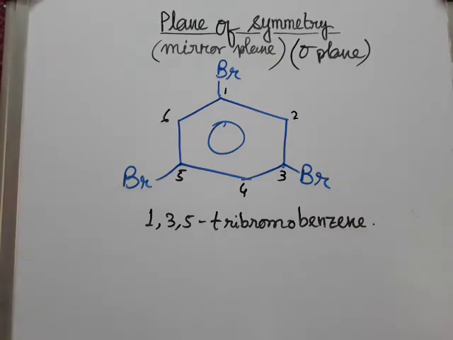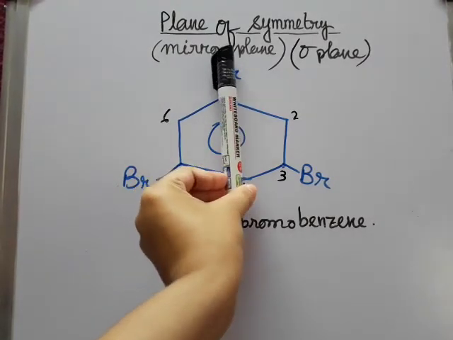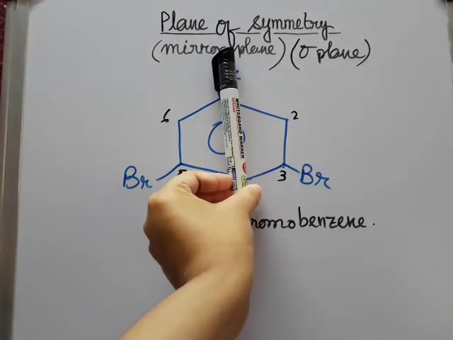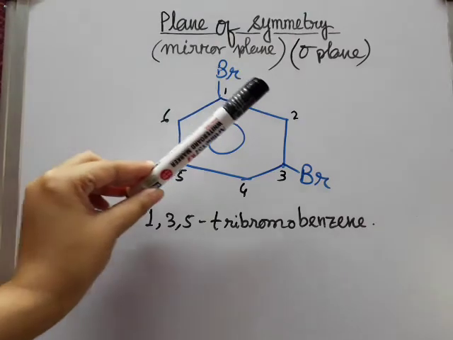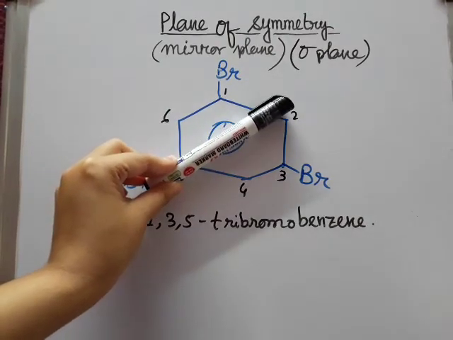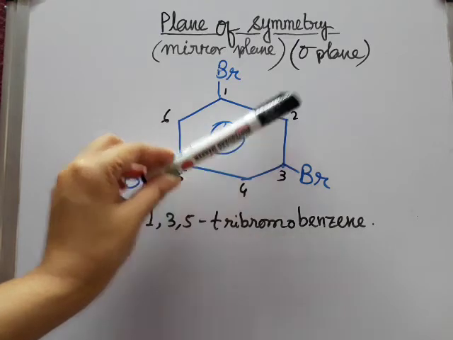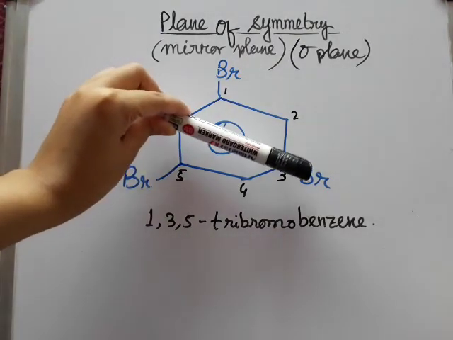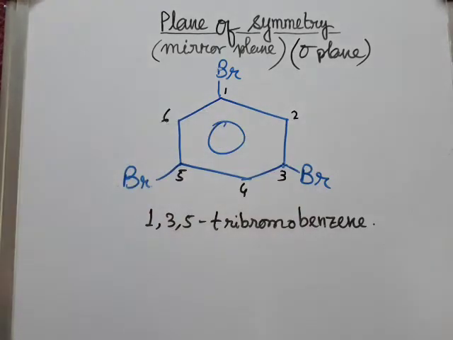So suppose we are placing a mirror here, exactly at the middle. So you can see that the left part is exactly equal to the right part, or if you place the mirror over here, in that case also the above part is equal to the lower part, or if you are placing the mirror over here, here also the lower part is equal to the above part, right?